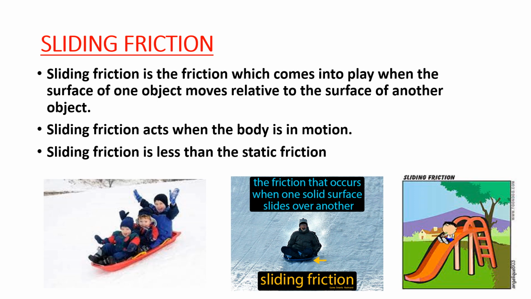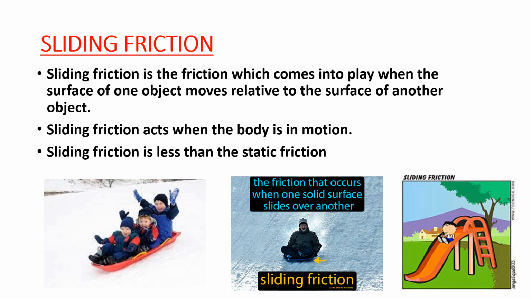For example, suppose a car is moving on the road. The friction acts between the wheels of a car and road. That is what I said. Listen carefully. The friction that acts between the wheels of a car and road is called sliding friction.